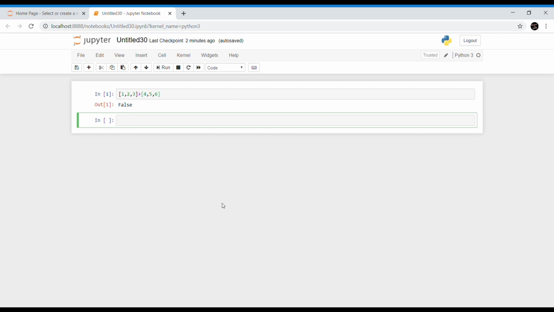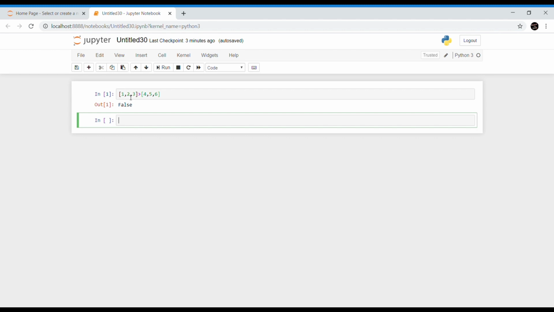So we can also compare two lists. So now look at this example. Now I am trying to compare list 1 with list 2. I am going to check whether list 1 is greater than list 2 or not. So now let us see how this comparison is done. The first element of list 1 will be compared with the first element of list 2. If it is equal, then the comparison moves on to the next element. The second element of list 1 will be compared with the second element of list 2. If it is equal, then it moves on like that.